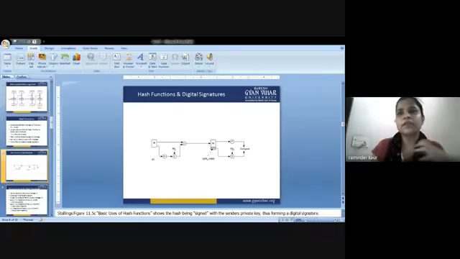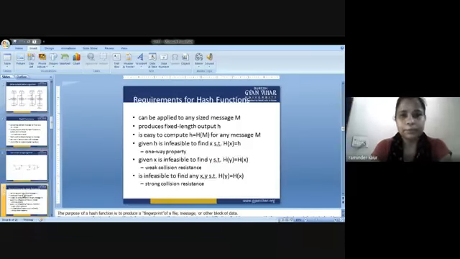So these are the three steps: data block, mathematical formula according to the hashing function, and next the end value, that is the output, which is basically the hash value. This is about the designing mechanism.